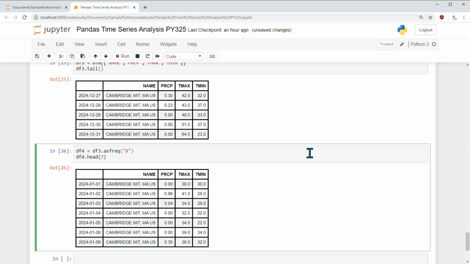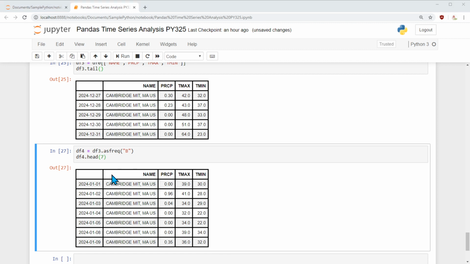Okay, so when I do this, I am assigning whatever is in B3 in data frame 3 to data frame 4, but selecting only business days and displaying 7 days. The reason is I want to see the holiday in between, which is after the 5th there is a gap of 2 days, 6th and 7th, and again 8th and 9th we have the data. So this is perfect that we are able to see business days in the year 1924, and the first weekend is 6th and 7th.